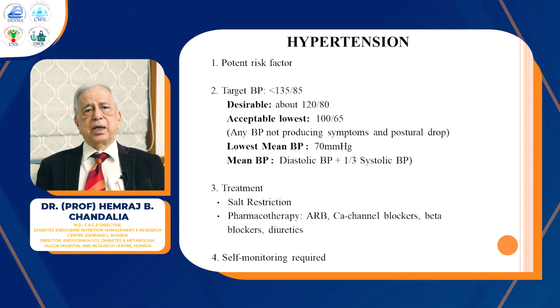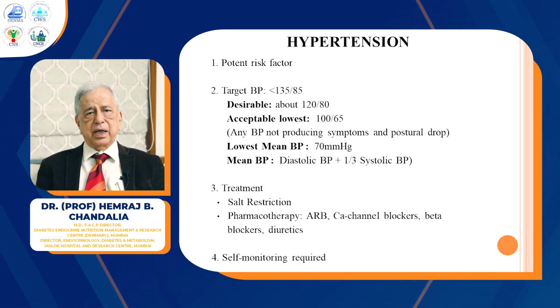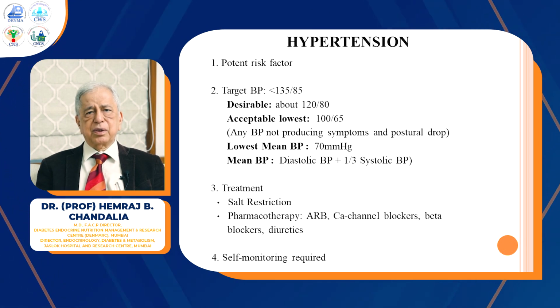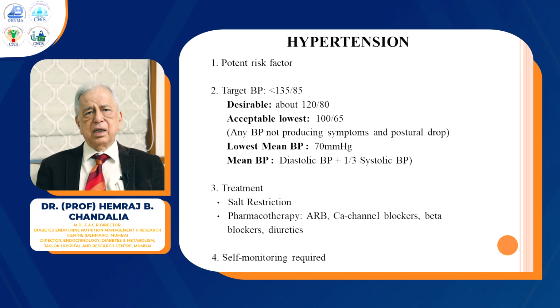The treatment of blood pressure, of course, there are multiple agents to treat. We won't go into details of that. But initial treatment usually is an angiotensin receptor blocker, then calcium channel blocker, beta blocker, and diuretic. And these four groups of drugs form the bulwark of treatment of hypertension.